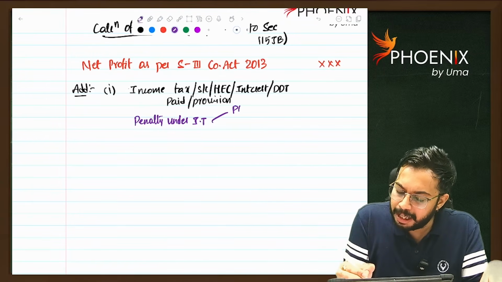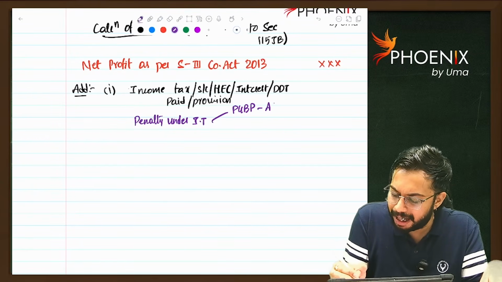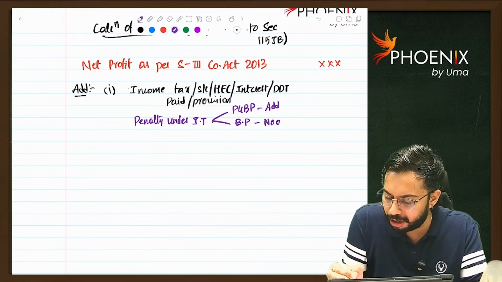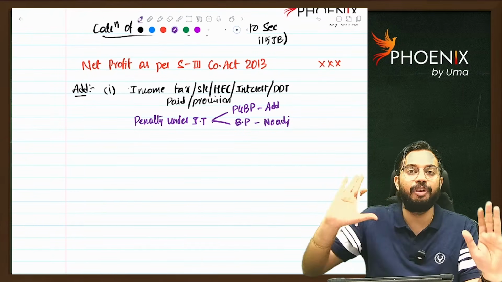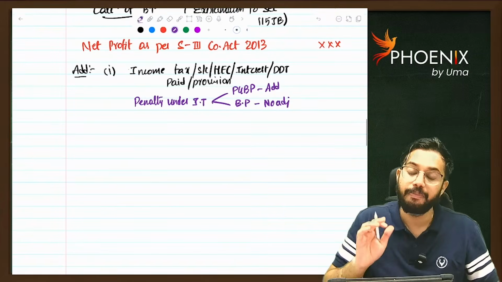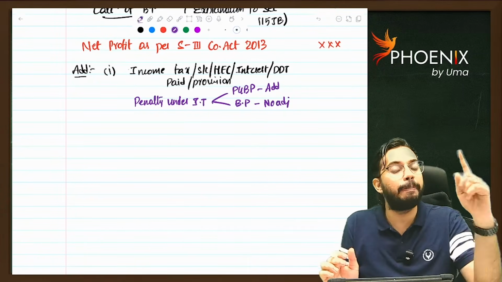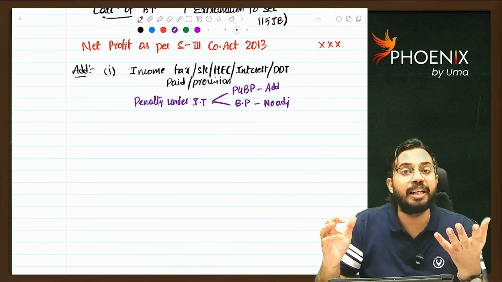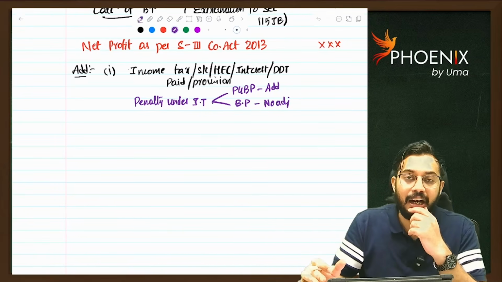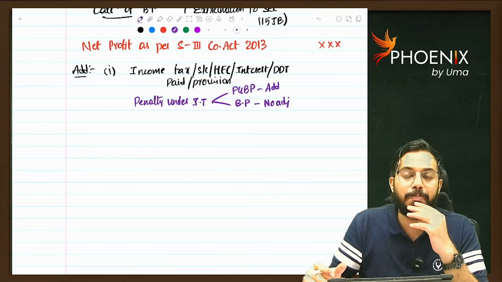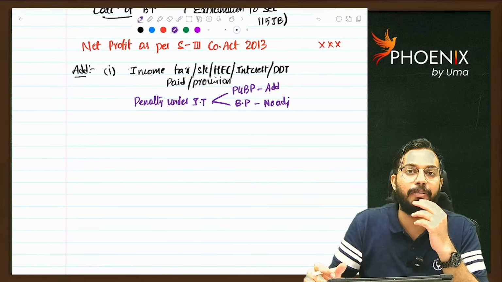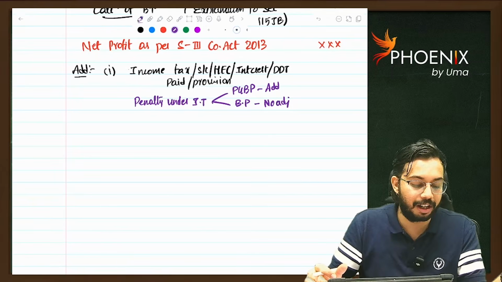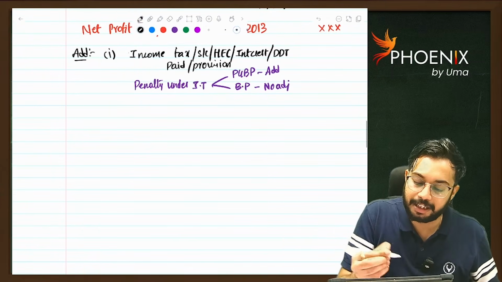When you are calculating PGBP, you will add back. But when you are calculating book profit, you will make no adjustment. You will not add back, it will be as it is. Another important point, under PGBP, any direct tax will be added back. Wealth tax is a direct tax, that will also be added back. However, for calculation of book profit, wealth tax is not required to be added back. Only income tax is required to be added back. Are you able to understand? Second adjustment.